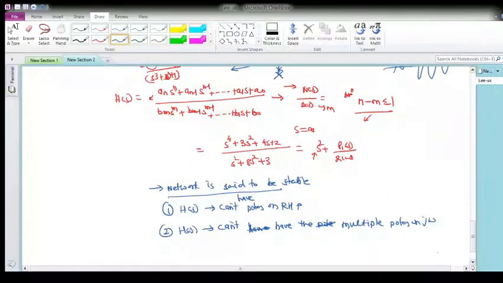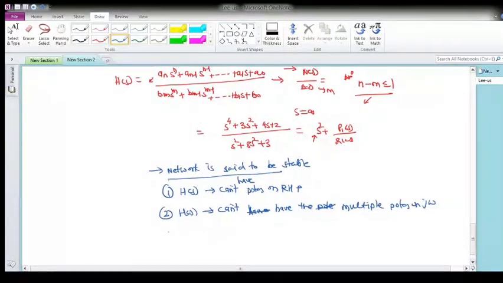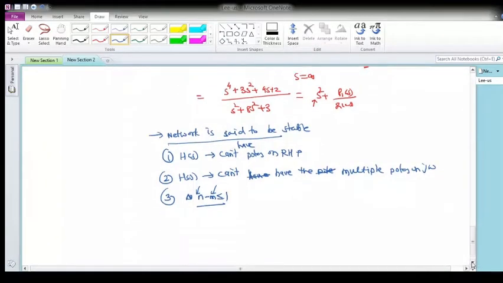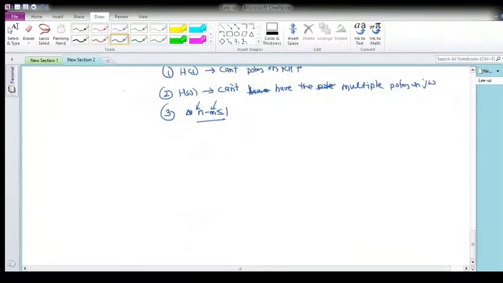And the third condition is that the degree of numerator of H(s), let's say n is the degree of numerator, cannot exceed the degree of denominator by more than 1. So n minus m has to be less than or equal to 1, where n is the degree of numerator and m is the degree of denominator. Now we have to test, right? So these are basically the necessary conditions.